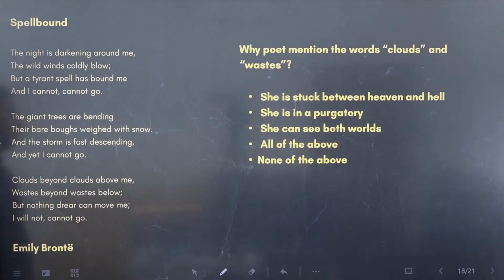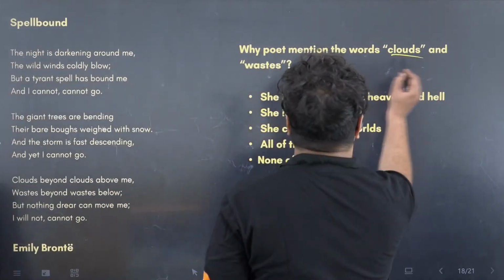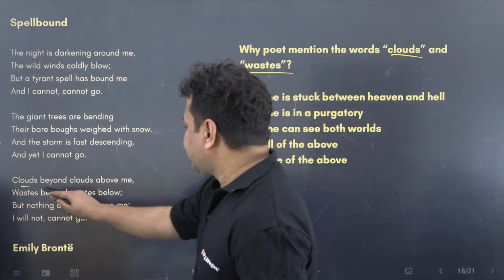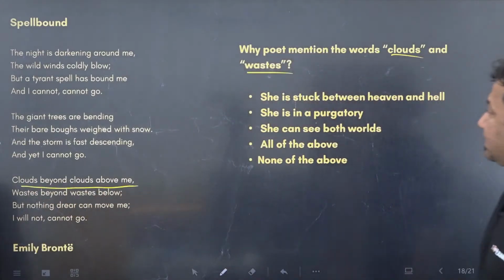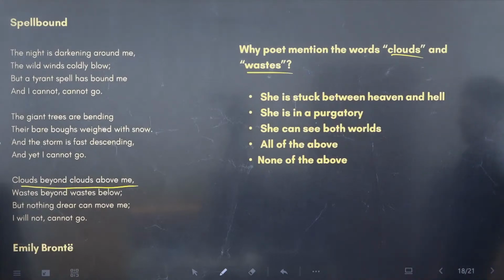Coming to the next question. Why does the poet mention the words clouds and wastes? A. See, first, she is stuck between heaven and hell. B. She is in a purgatory. She can see both worlds. All of the above.